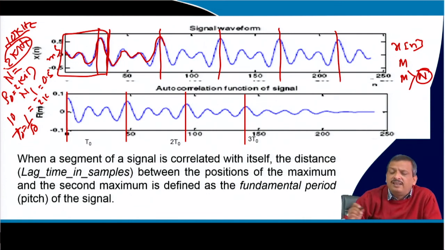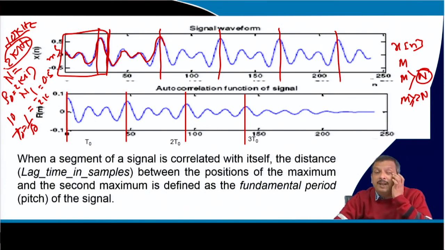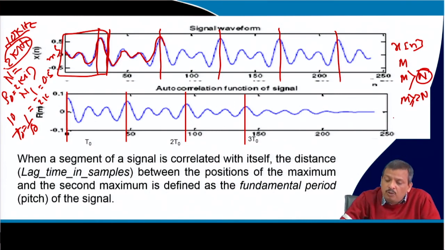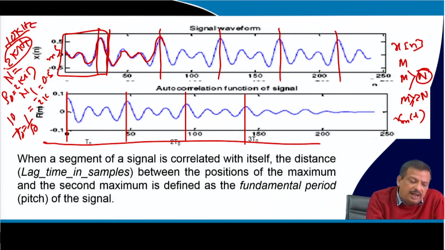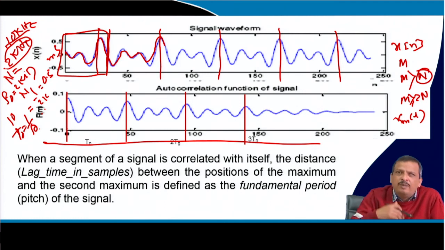So, that is why I take M, which is much greater than N, maybe 2 to 3 periods. At least 2 to 3 periods will be there. M will be at least greater than or equal to 2 times N. If that is the case, then I compute Rxx[l]. This is autocorrelation. Rm is nothing but Rxx[l]. I compute the autocorrelation, I know x[n], I multiply those things and compute it.